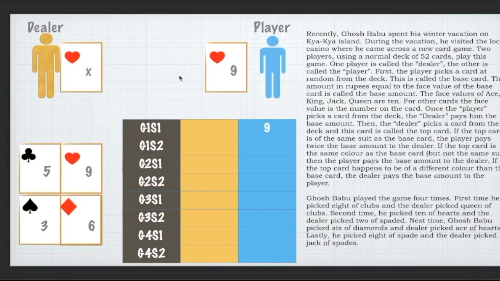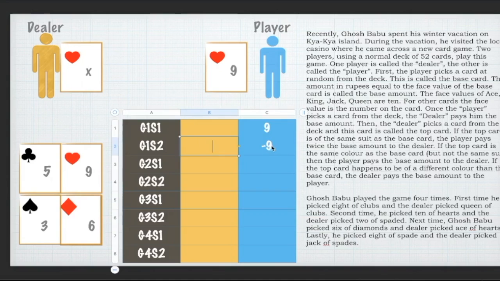But if the suit is the same, the player now has to return double the base amount to the dealer. And because in this story, in the step 1, the base amount was 9, the player will return 18 rupees or will pay 18 to the dealer, and his overall total will become minus 9, assuming he started with 0, right? You can actually put any number there as a starting point and still work the story. So this was one scenario, but this was not the only possible scenario.